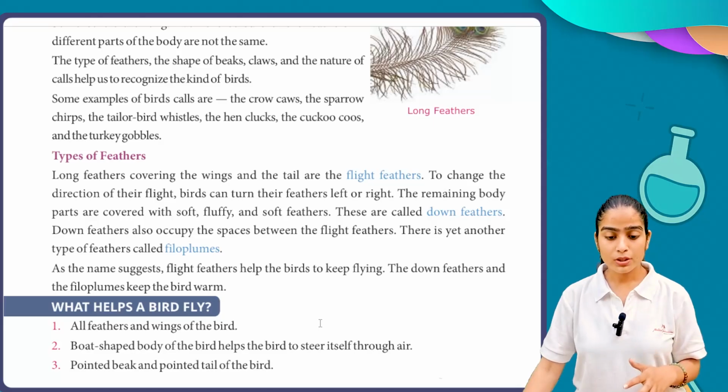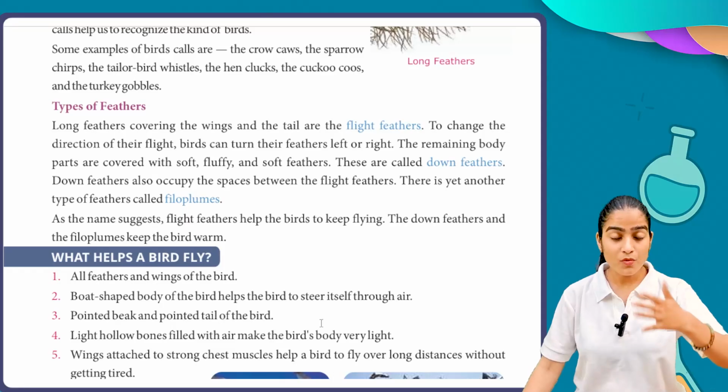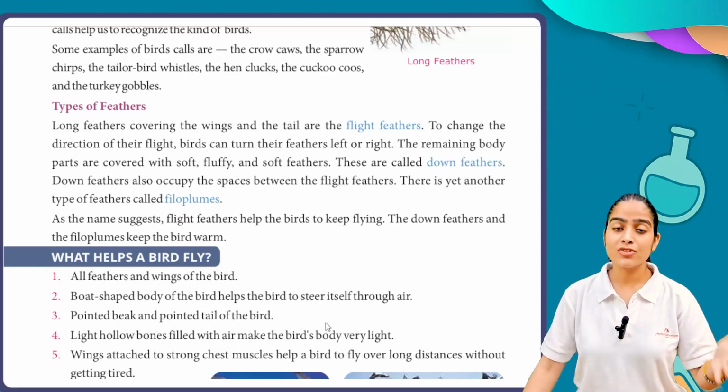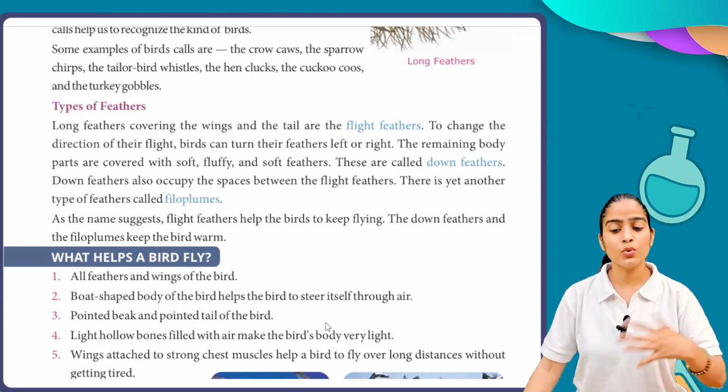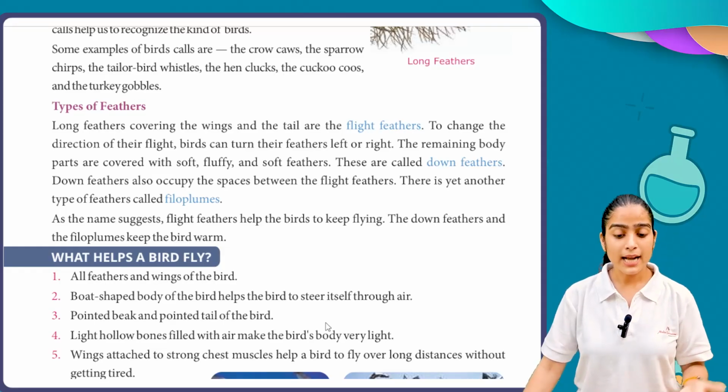So generally, by the movement of the feathers present on the wings, they can change their direction from right to left. And the remaining body part of the bird is covered by small, fluffy and soft feathers.